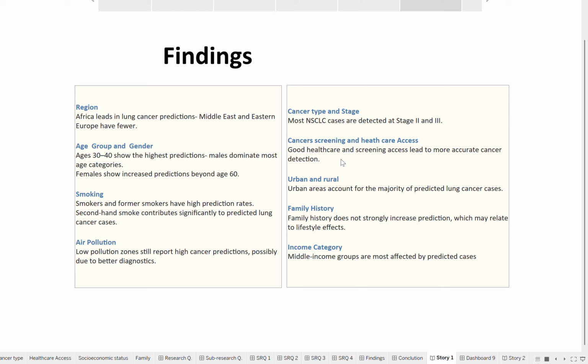Looking at the residential settings, urban areas encountered about 70% of the predicted cases. This could be linked to high pollution levels and simply better access to diagnosis facilities in the cities. As for family history, it was not strongly correlated with the prediction outcome. This may indicate that lifestyle and environmental factors are more influential than genetics in this context. Finally, we observed that the middle income group experienced a high rate of lung cancer predictions. This group likely represents a mix of risk exposure and partial healthcare access, making it a priority for future public health strategies.